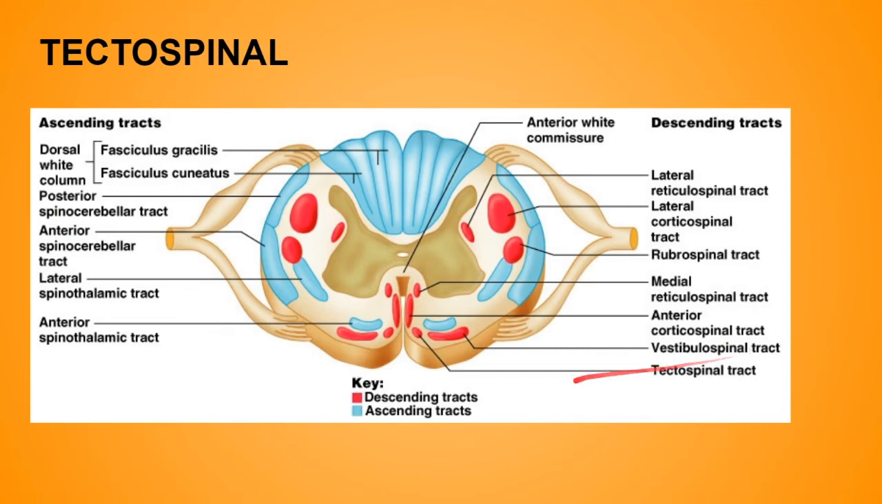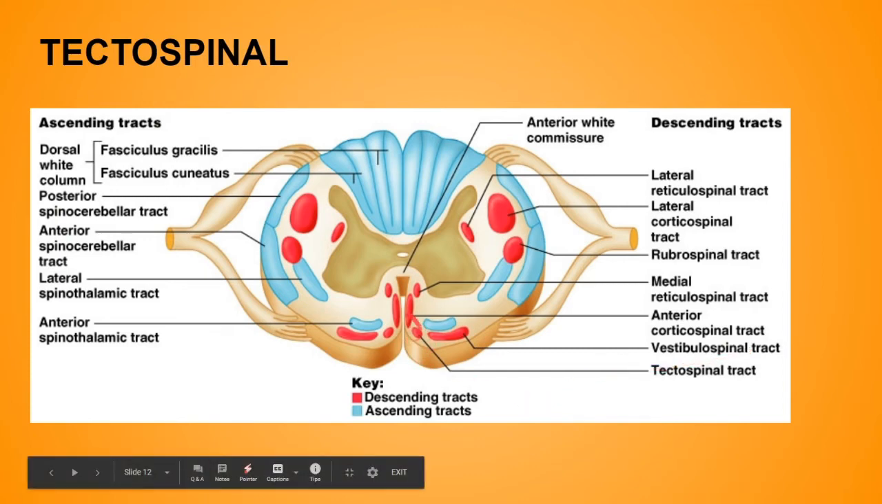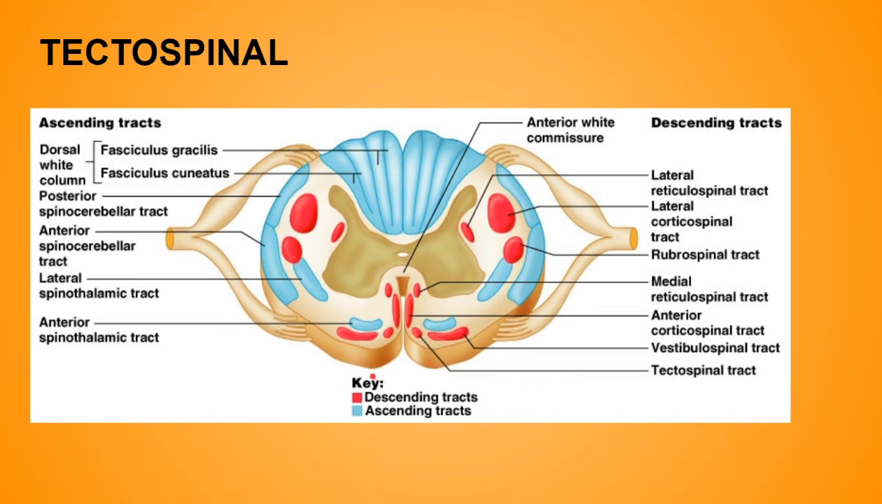Now the tectospinal, over here is the tectospinal tract of the descending tracts of the spinal cord, and it is present in the anterior white column. It originates from the superior colliculus of the opposite side and ends in the cranial nerve nuclei in the medulla and the anterior horns of the upper spinal segments. And it controls the movement of the head, neck and arms in response to visual stimuli.